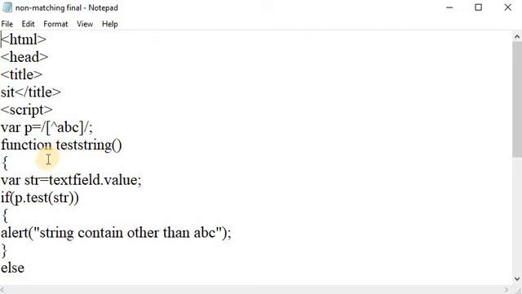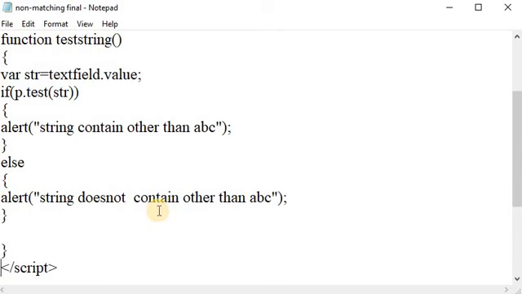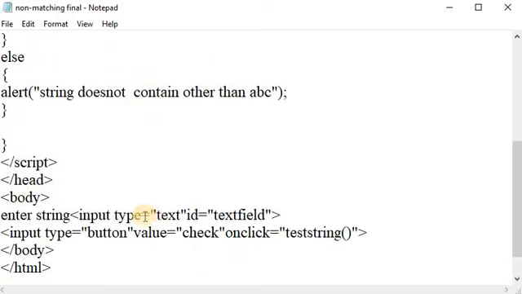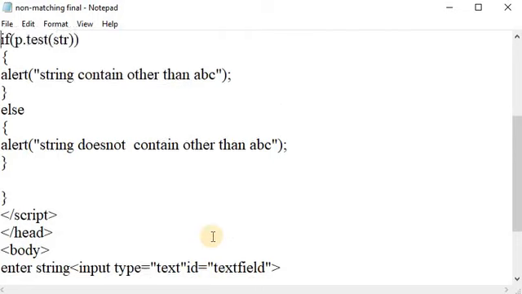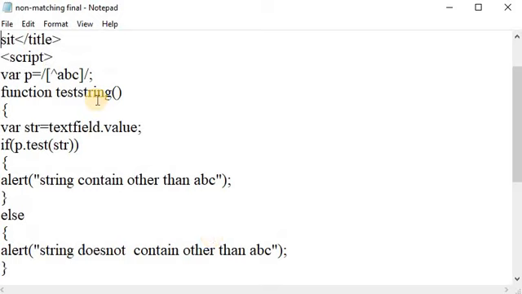Here str is the given string and p is a variable where the pattern is stored. Suppose this condition is true, it returns that the string contains characters other than ABC. Suppose the condition is false, then the else part will be executed. Here we create one text field and one button. When the user clicks the check button, this test string function will be executed.